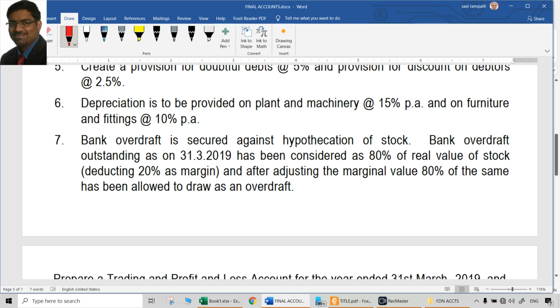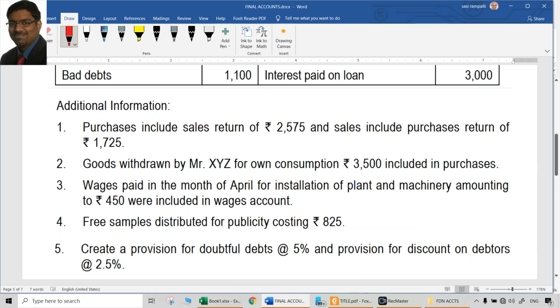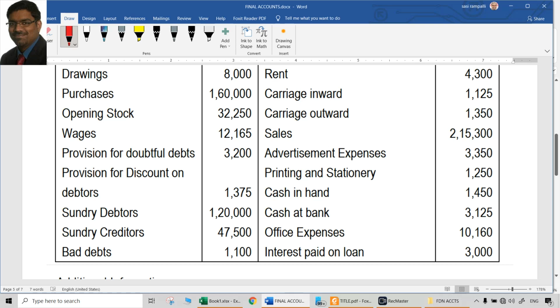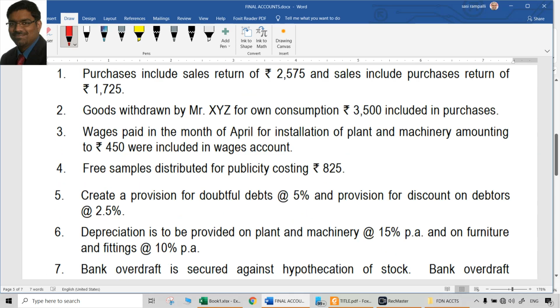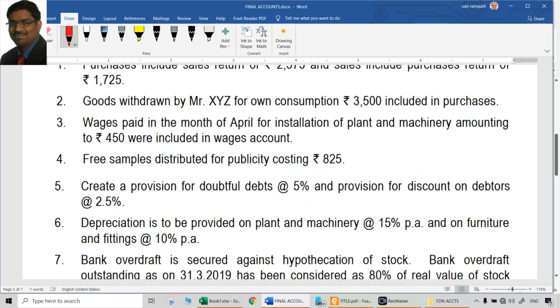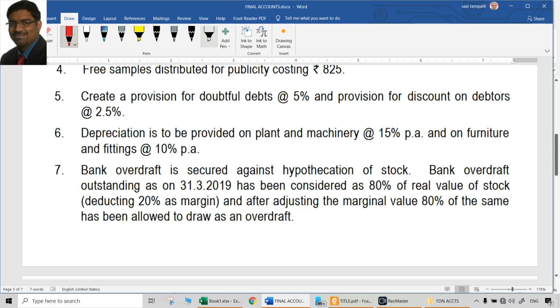So the point is, whatever the stock that we are talking about, which is supposed to be there, that is not given. In other words, the closing stock is not given directly, unlike in the earlier question. That is the only point. Indirectly, it is given as bank overdraft has a link with the stock. So imagine if stock is 100 rupees, just for understanding purposes, it is valued at 80% of that.